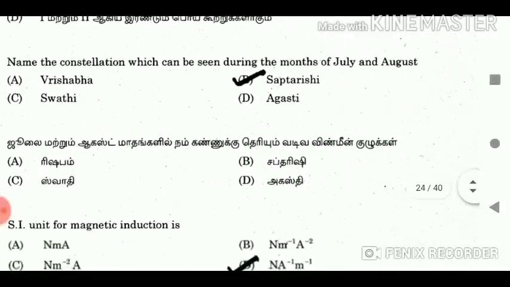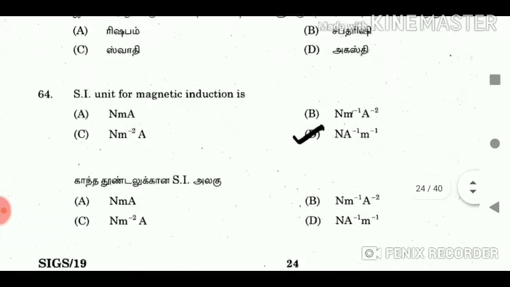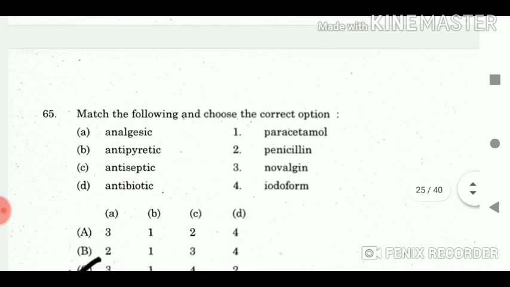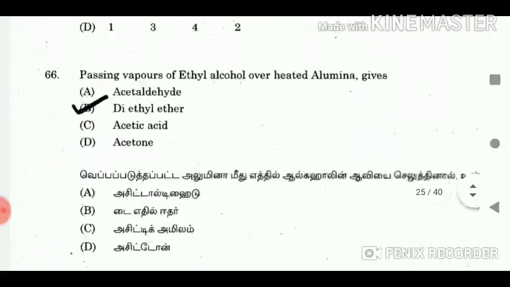63. Name the constellation which can be seen during the months of July and August. Answer Saptarisi. 64. SI unit for magnetic induction is? Answer D. 65. Match the following and choose the correct option. Answer A3, B1, C4, D2. 66. Passing vapors of ethyl alcohol over heated alumina gives? Answer diethyl ether.